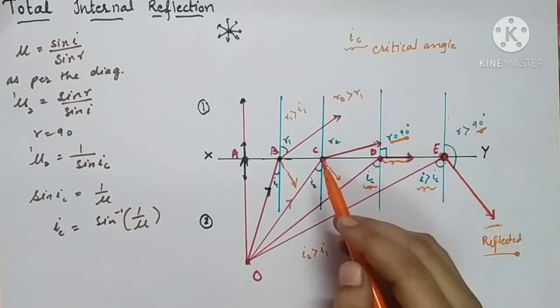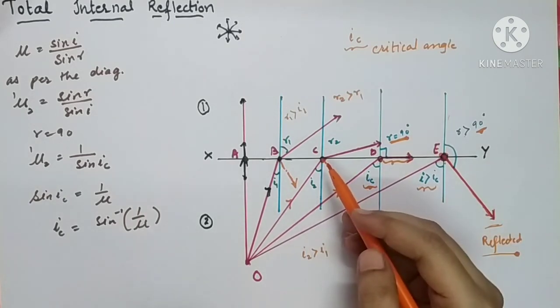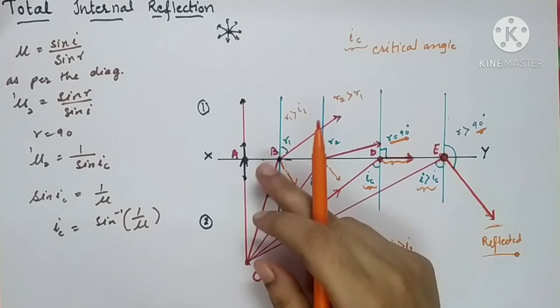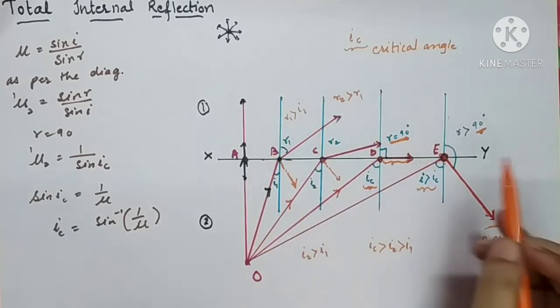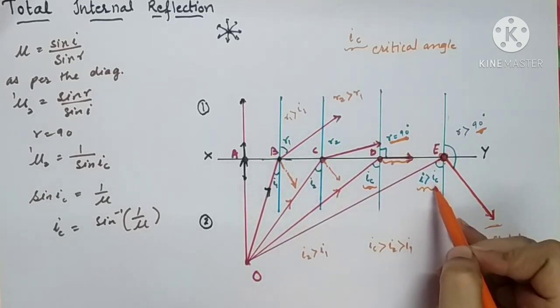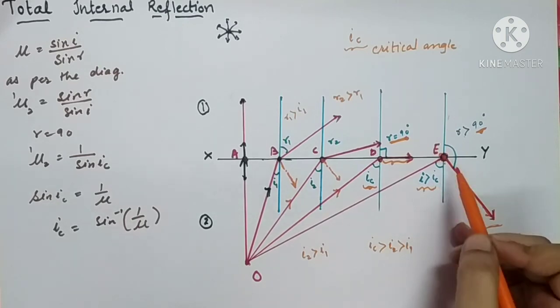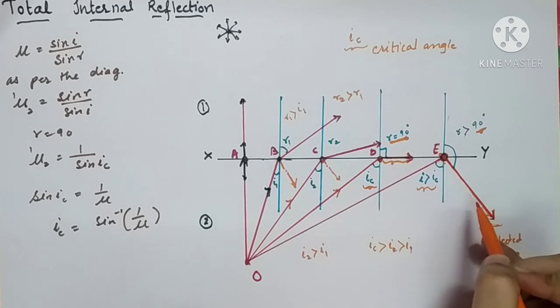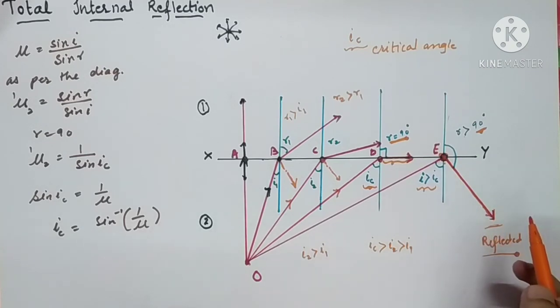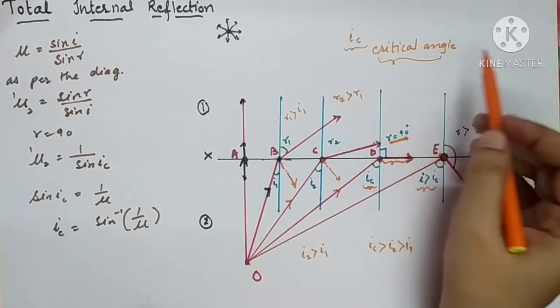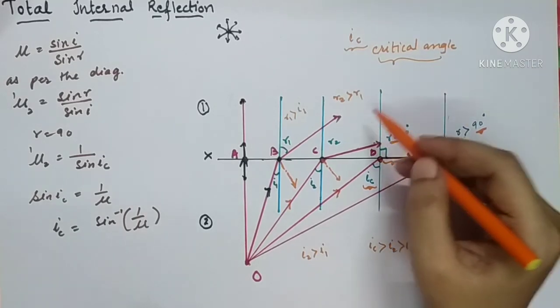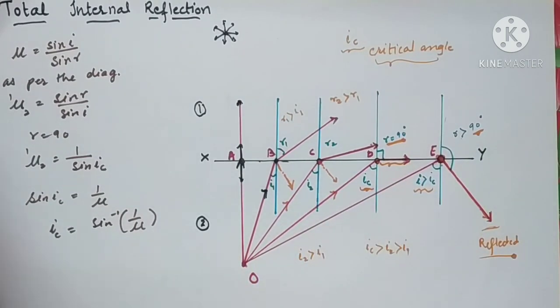Let's define it again. Whenever a light ray passes from a denser medium to a rarer medium, if the angle of incidence inside the denser medium is greater than the critical angle, then all the light is going to come back inside the same medium. This process is called total internal reflection. Now let us consider the concept of critical angle. Let us consider this part of the diagram.